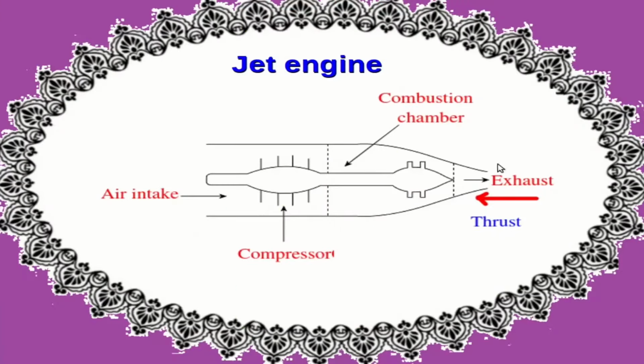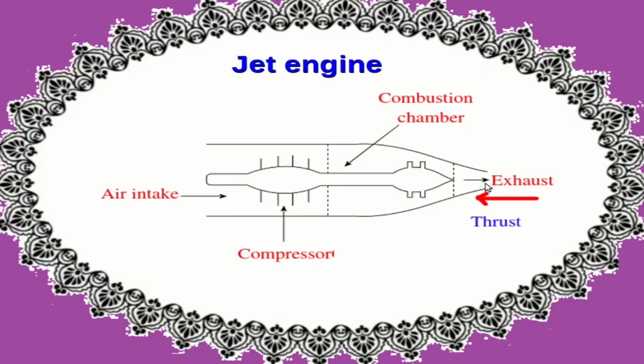Now this is a schematic diagram of the jet engine. We have the air intake from the front. This is compressed and mixed with the fuel in this section, and the mixture is ignited in the combustion chamber, whereby the gases formed as a result of the combustion expand rapidly, and because of the immense pressure developed, this is thrust outwards through the exhaust in the backward direction.